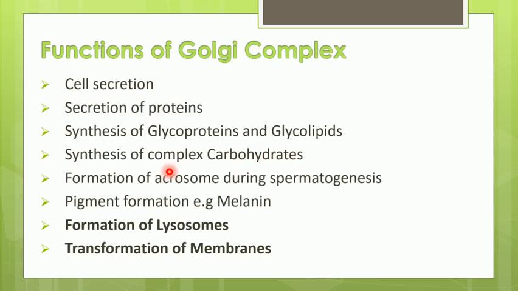Then formation of the acrosome, which is required during the fertilization process. This acrosome is present at the tip of the sperm, and its synthesis takes place with the help of Golgi complex. Then synthesis of certain pigment molecules like melanin also takes place in the Golgi complex. Then formation of lysosomes and transformation of membrane from one type of membrane to another also takes place in the Golgi complex. So with this we conclude today's lecture. Thank you.